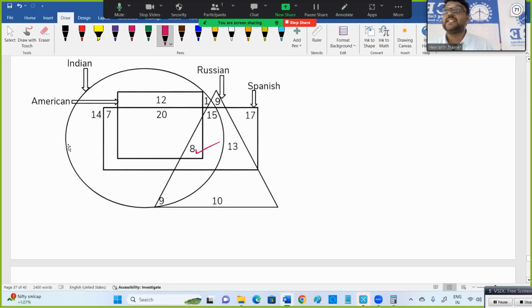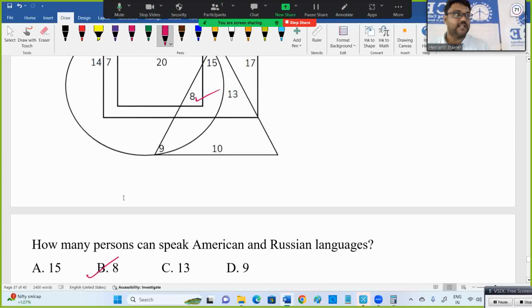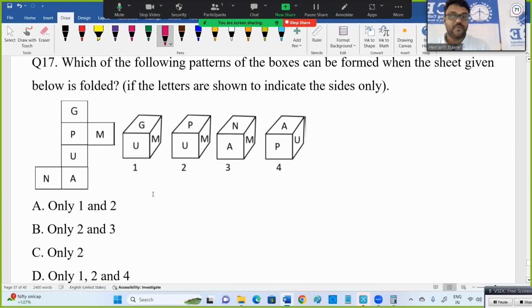And cubes and dice, that is unfolded die. An open die is given, 6 boxes are there. Okay, which one is opposite to 2, which one is opposite to 5, like that they're asking. Okay, one question regarding that is guaranteed. Okay, like this model.